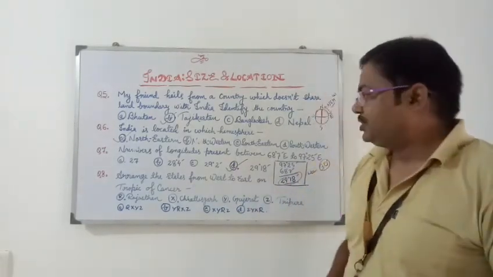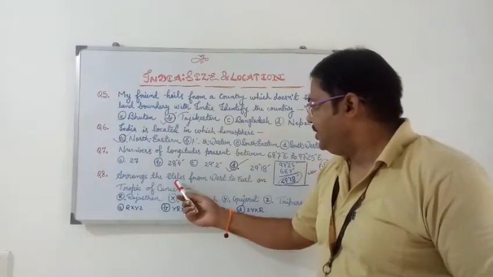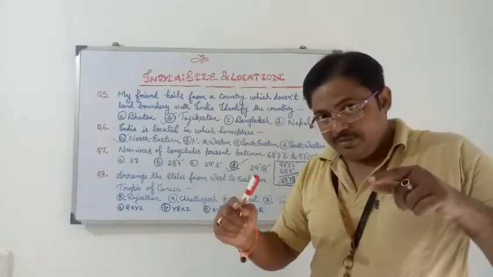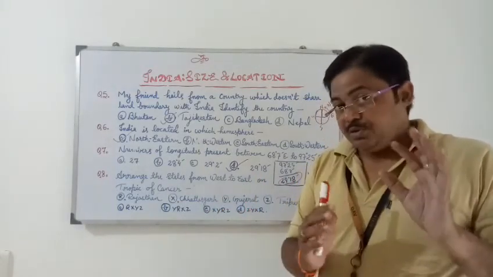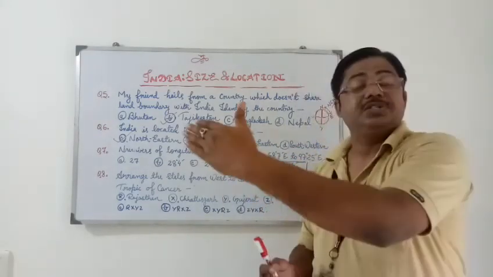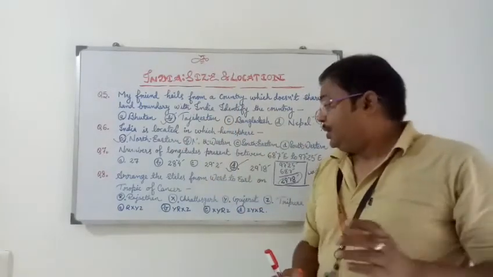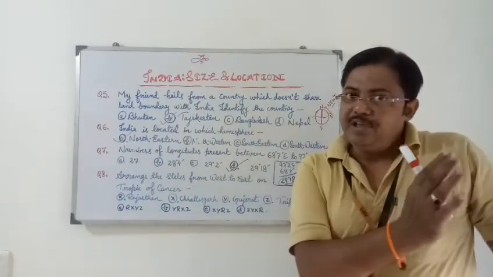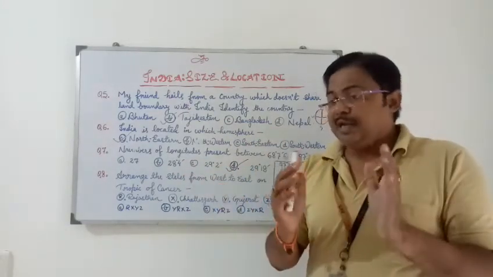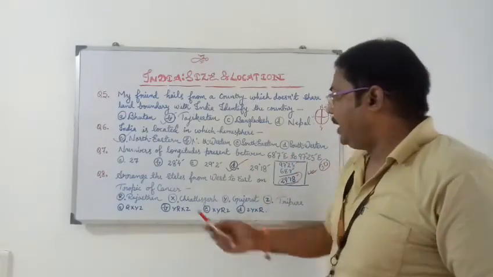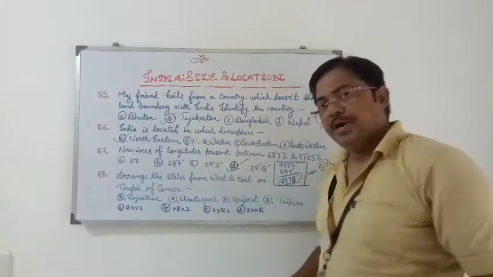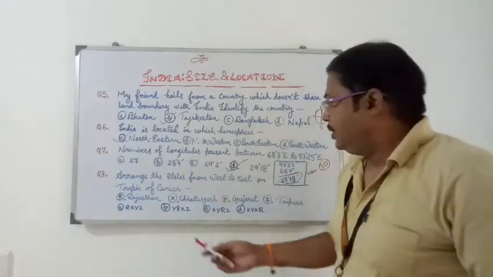Now the next question is question number 8. Arrange the states from west to east on Tropic of Cancer. Actually 8 states are there, because Tropic of Cancer passes through 8 states of our country. So we have to know from west to east and east to west, because the question can fall either way. As per the question, we have to arrange from west to east. Let us study which states are given.